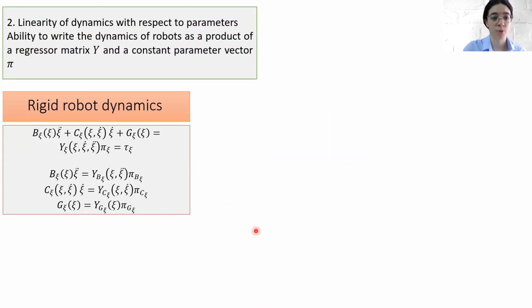And again, let us start from the rigid robot dynamics, which, as you probably already know, can be expressed as a product of a regressor matrix and a constant parameter vector. Moreover, each addend of rigid robot dynamics can be expressed as a corresponding product of a regressor matrix and a parameter vector.